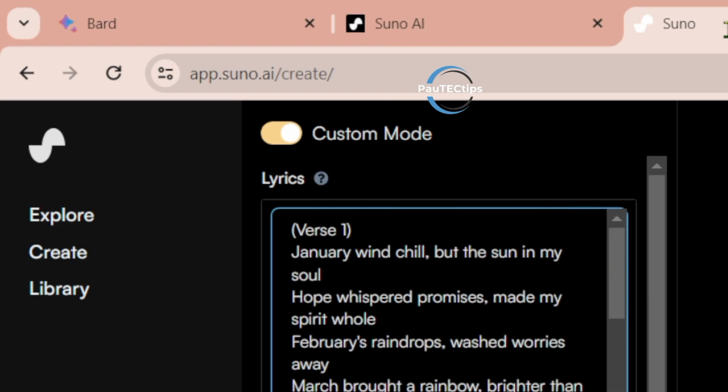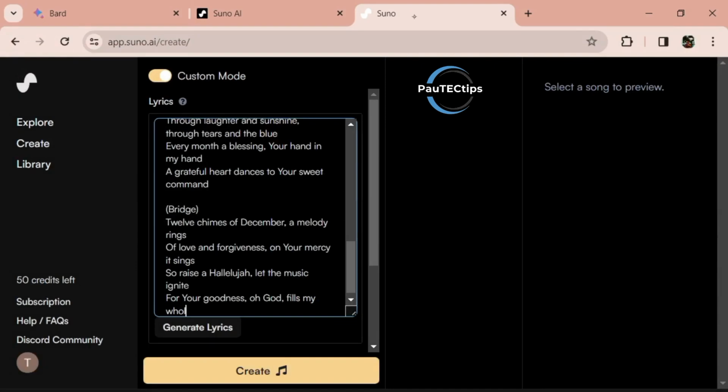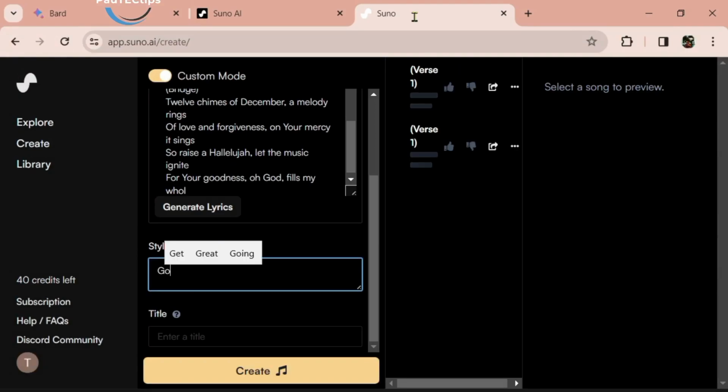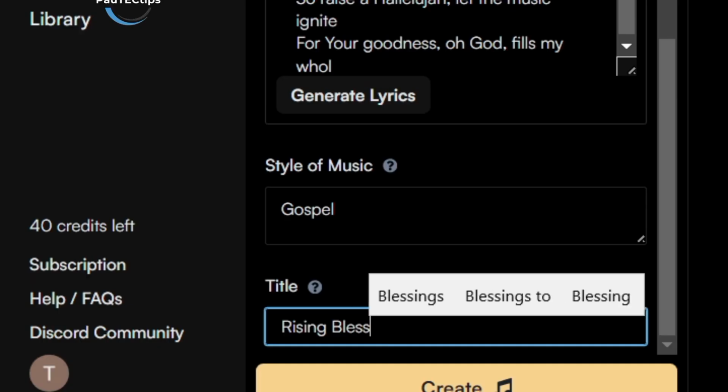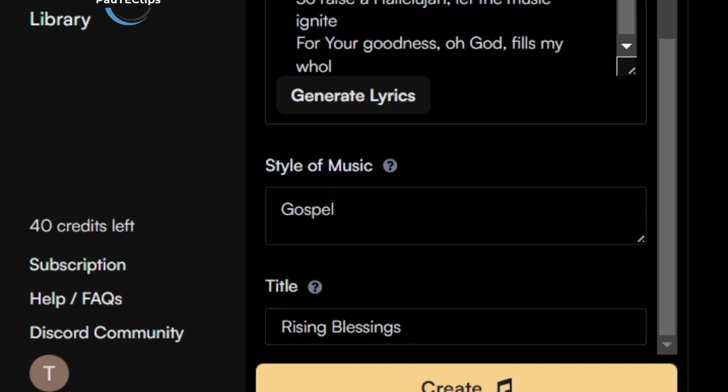If your lyrics are too long, you can divide them into sections, create song 1, song 2, song 3, and combine all of them into one song. Then give your song a title and a genre. You can also give some description for the song, and that is it.